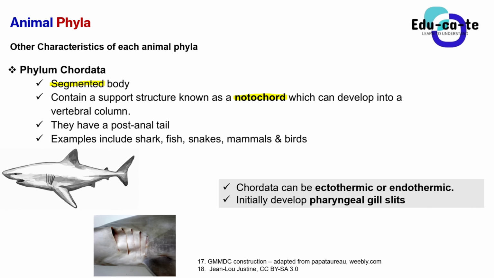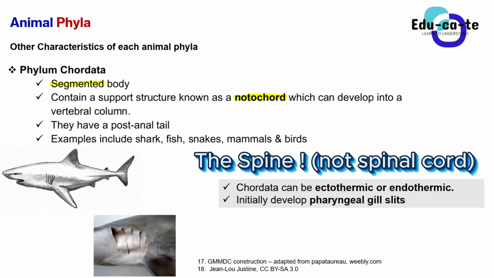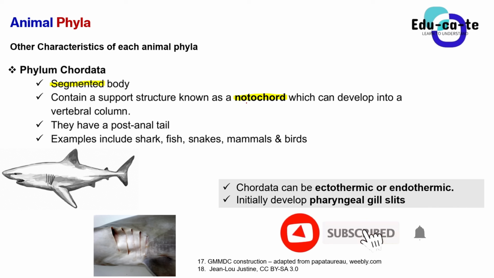So basically, a notochord is just an immature vertebral column. You need to remember that us as humans, we do have a vertebral column, right? A vertebral column is just the backbone or the spinal cord. When the spine bone is still weak and developing, it is known as a notochord. So all Chordata animals have a notochord which later develops into a vertebral column. Some of them do have a post-anal tail.